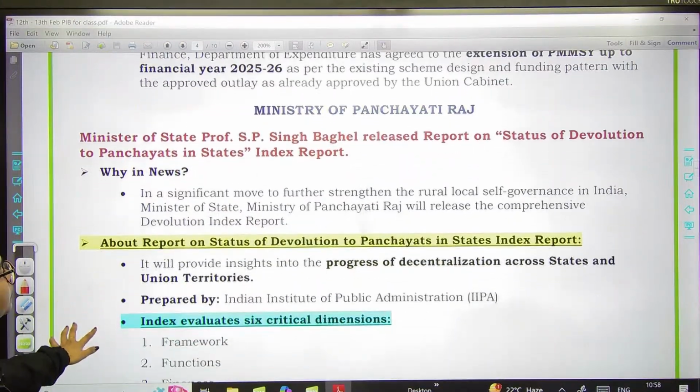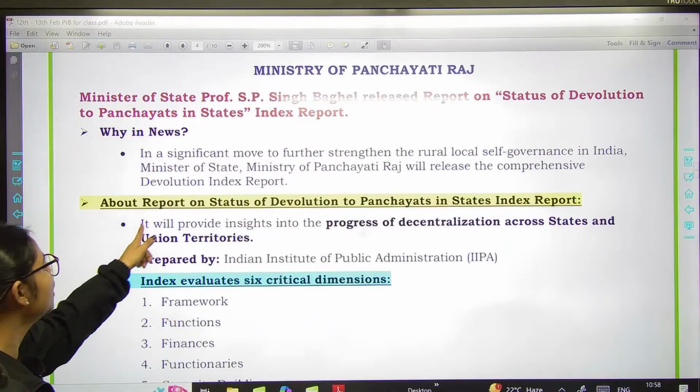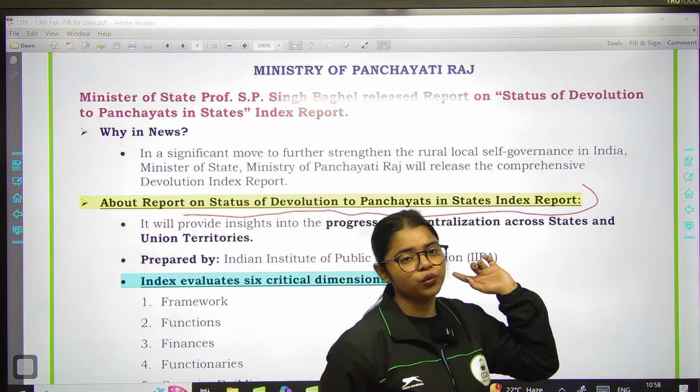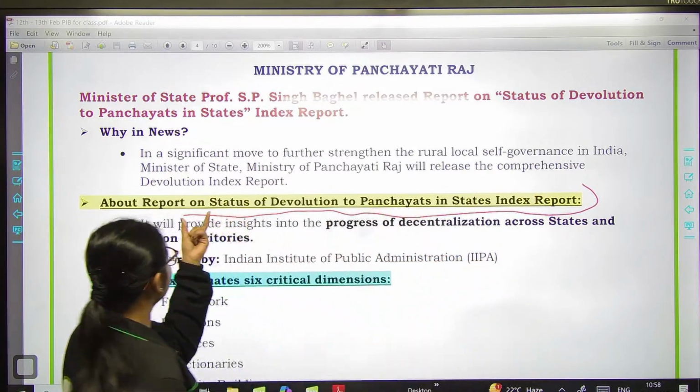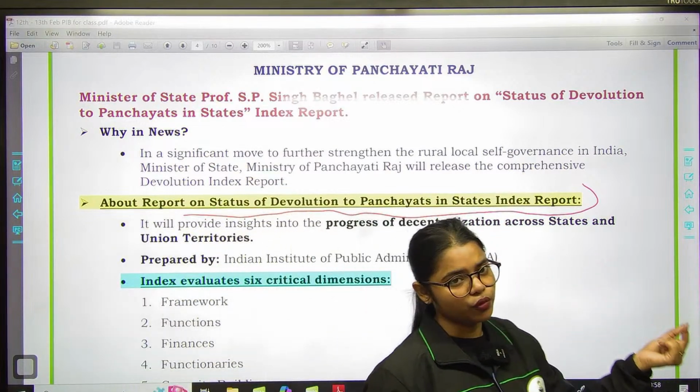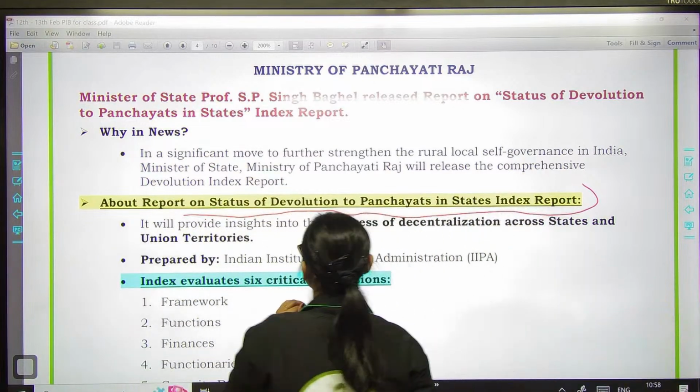So basically, they have released this report on status of devolution to panchayats in states index report, right? क्या है? Report on status of devolution to panchayats in states index report. पहले हम थोड़ा सा background बात करते हैं, right?